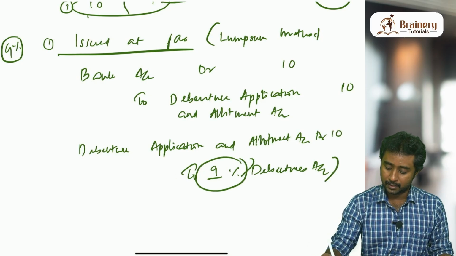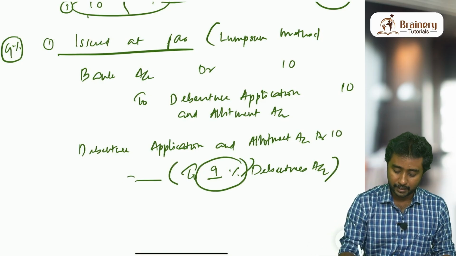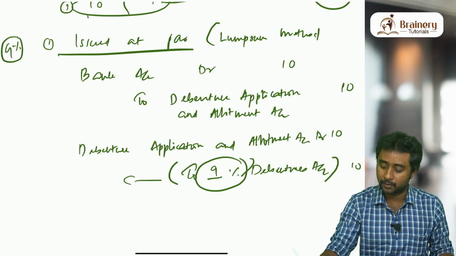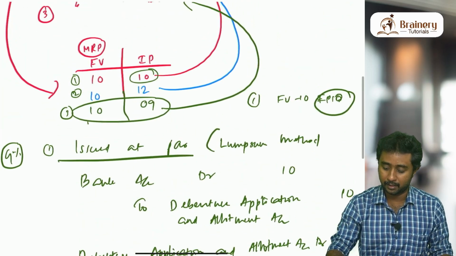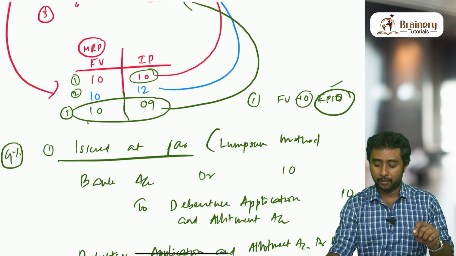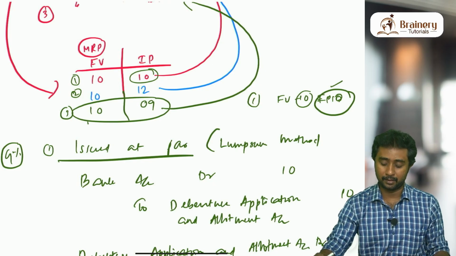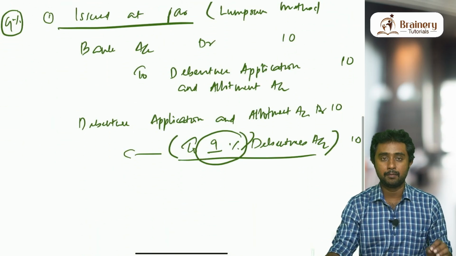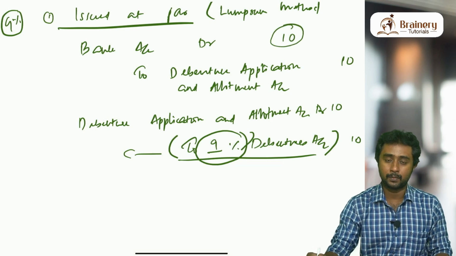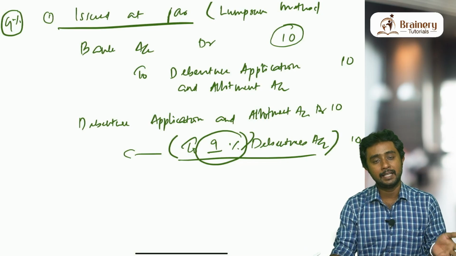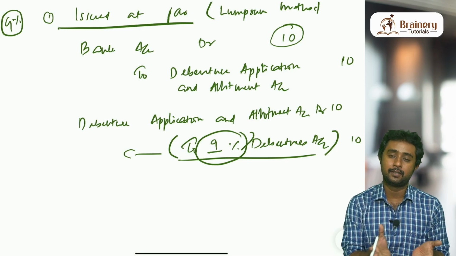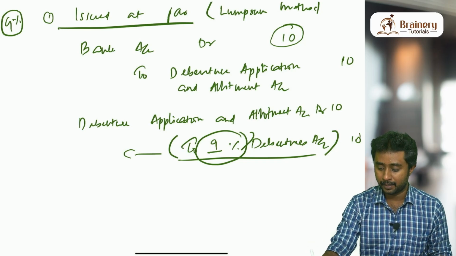This 9% debentures account is a ditto copy of our share capital. In share capital only the face value part of the amount will be going. Here also only the face value part of the amount will be going. As you can see here, face value is 10, and issue price is also 10 in the first situation. So that 10 rupees includes the entire face value. Remember that in the debentures account we will be showing only the face value part of the amount that we collected. Here we have collected the entire 10 rupees; issue price and face value are the same, so the amount is also the same. That is why we are writing 10 here.